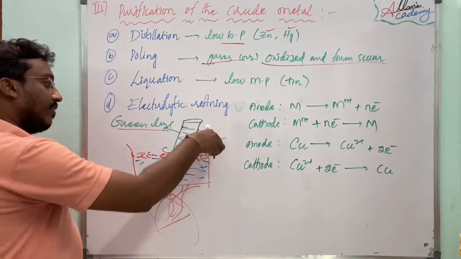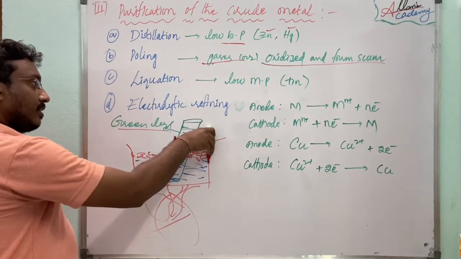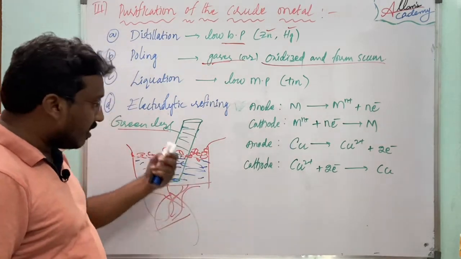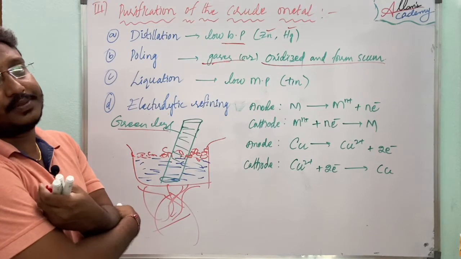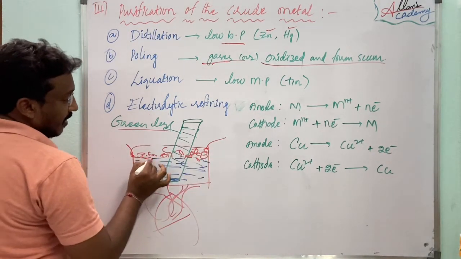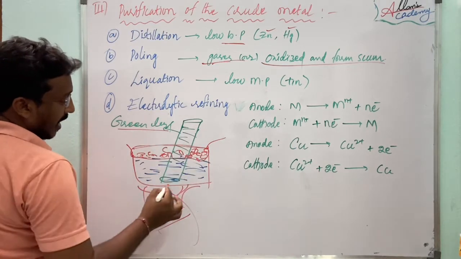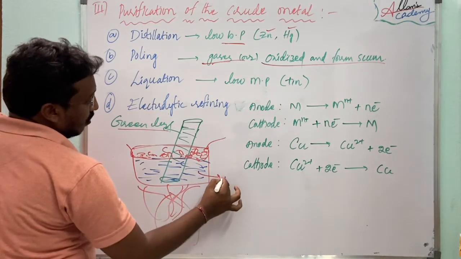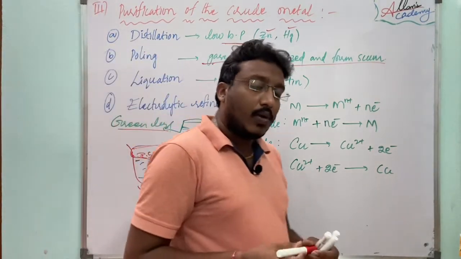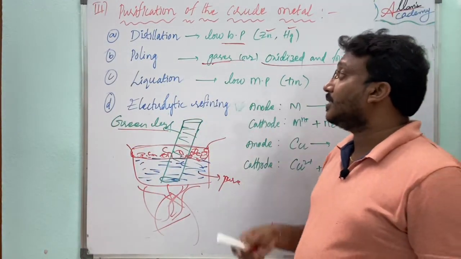Then we remove the scum from the surface of the liquid crude metal. Then the impurities are present in the scum and the remaining is the pure one. This is one of the methods used to refine the metal, that is poling.